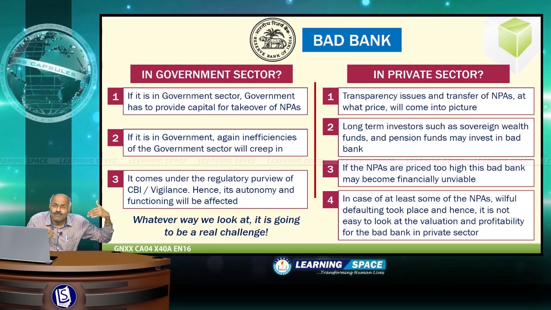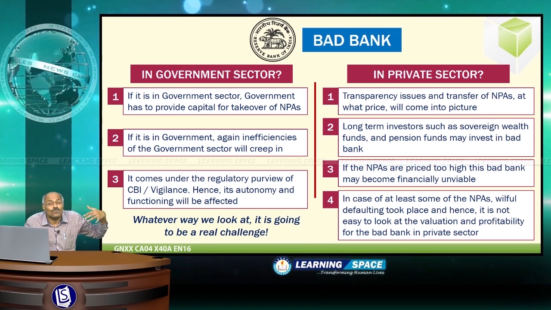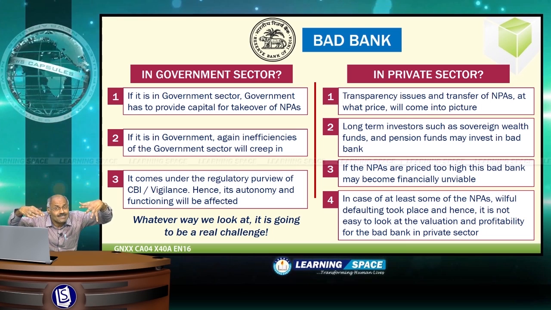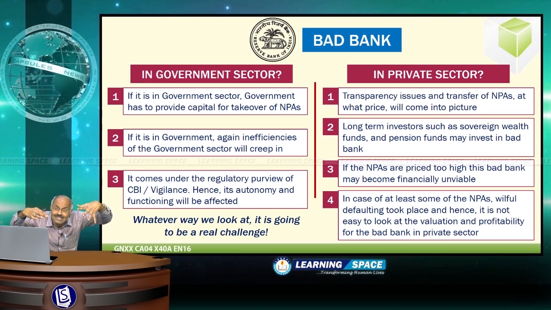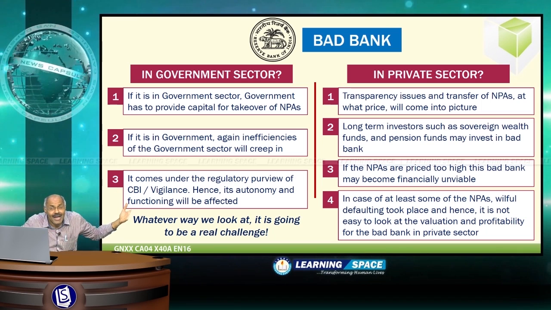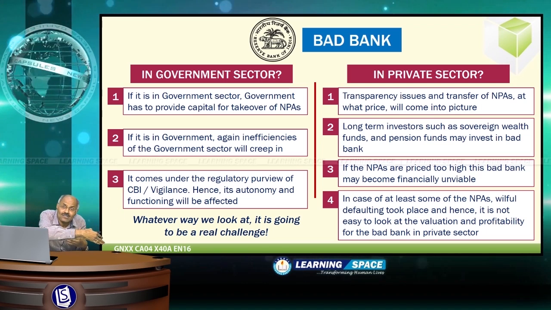And in case of at least some of the NPAs, defaulting is basically due to willful defaulting. So, as willful defaulting took place in some of the NPAs, which bad bank will save? So, bad bank may not be effective if the person deliberately diverted the funds.